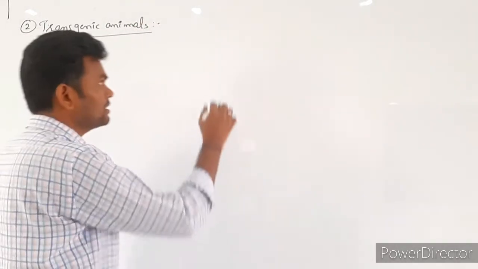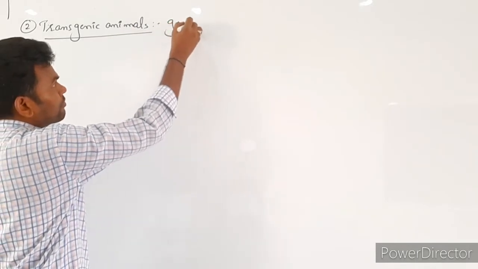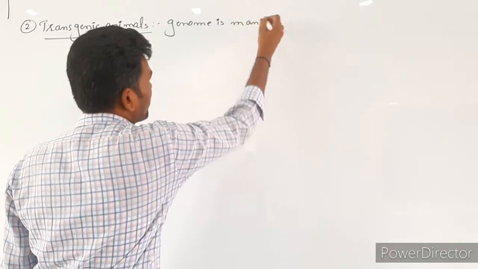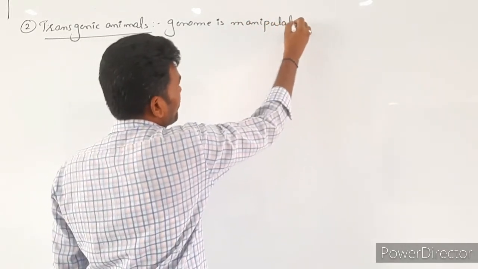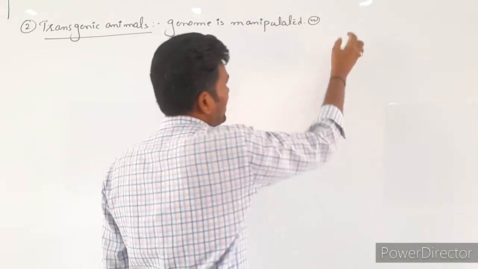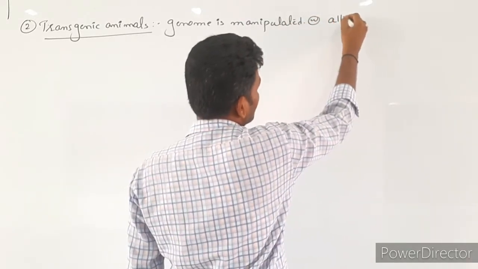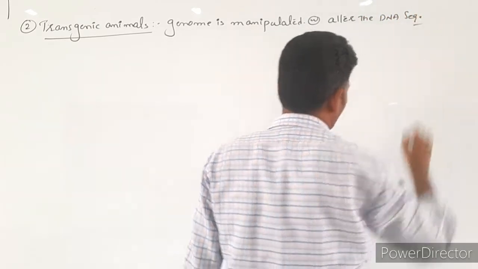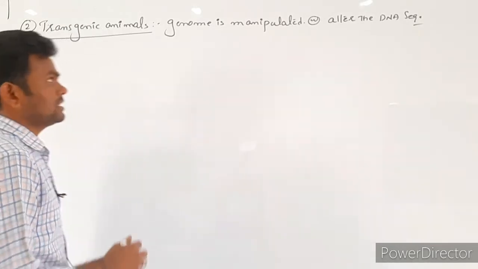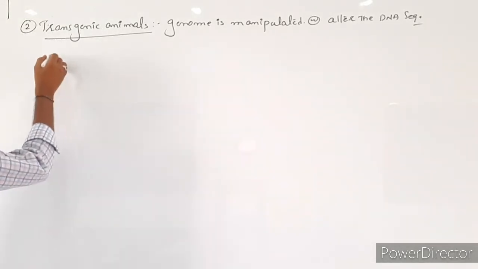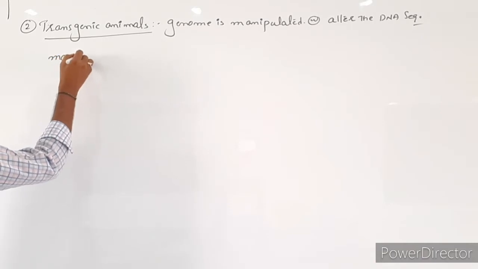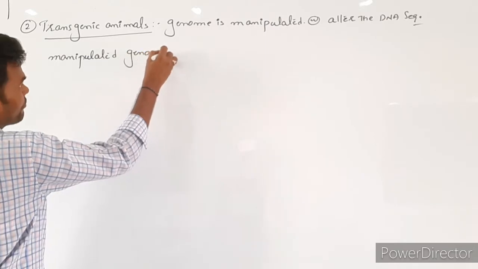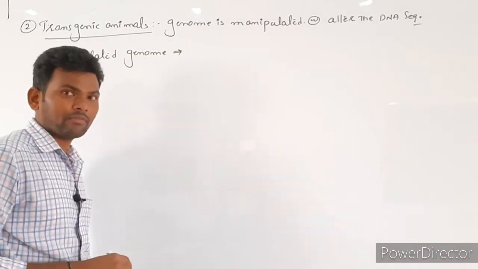The animal genome is manipulated or the DNA sequence is altered. Such animals with an altered DNA sequence or manipulated genome are called what?